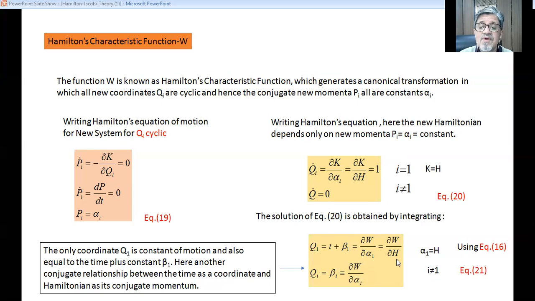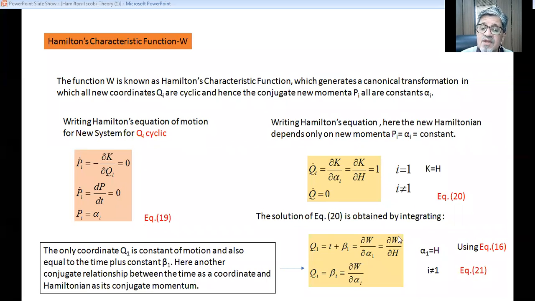And if we remember our conjugate relationship, either coordinate or momenta is related to coordinate or momenta through the Lagrangian or Hamiltonian. That is the definition of conjugate variables. So here a coordinate is there. In place of momenta, we have H over here, and we have W over here.